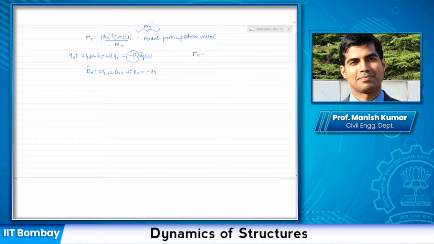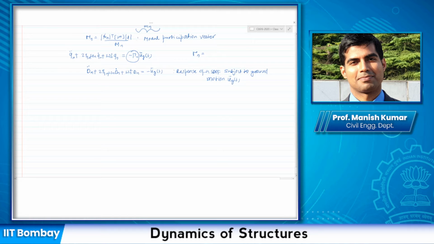And this is the equation that we use when we try to find out the response of a single degree of freedom system subject to ground motion, ug double dot t.